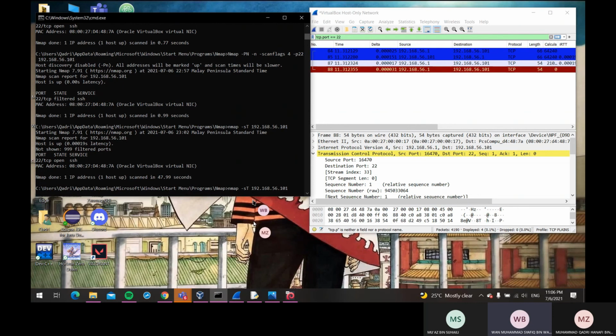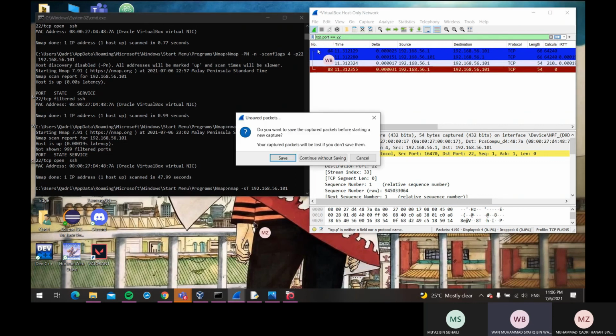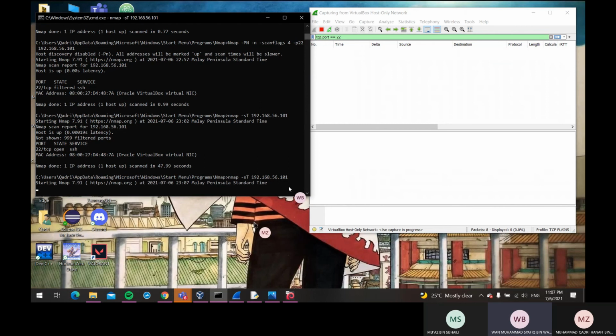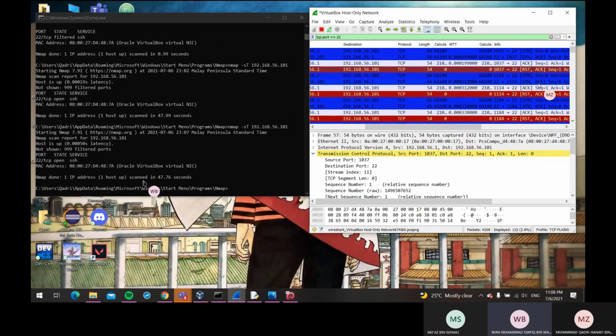After that, we press enter. Before that, don't forget to start capturing in Wireshark. So we're done with the scan, and as we can see, only port 22 is open. So we stop Wireshark.